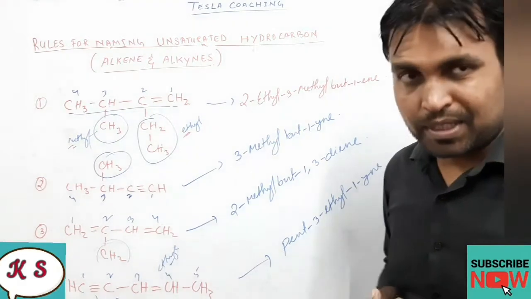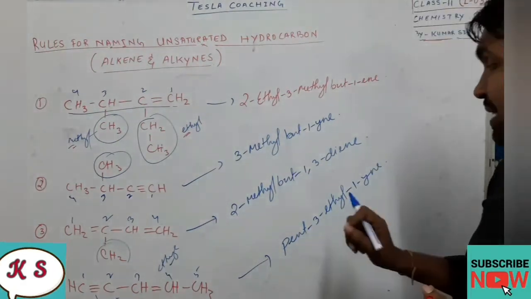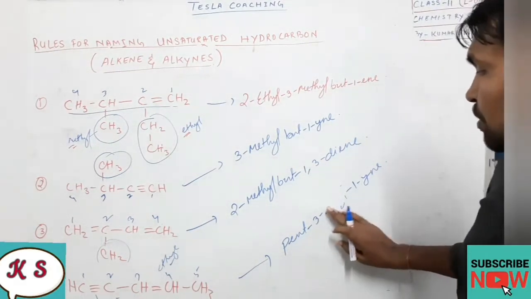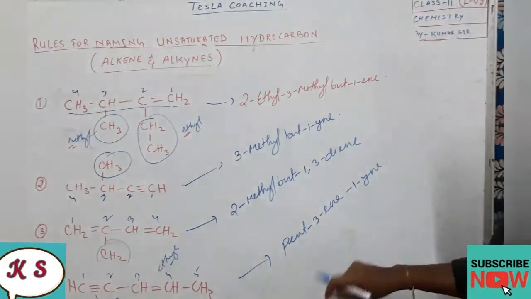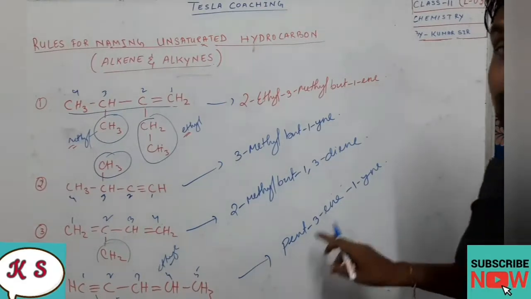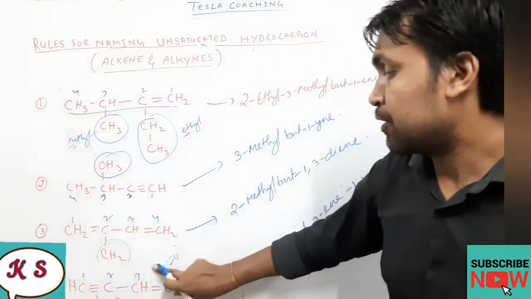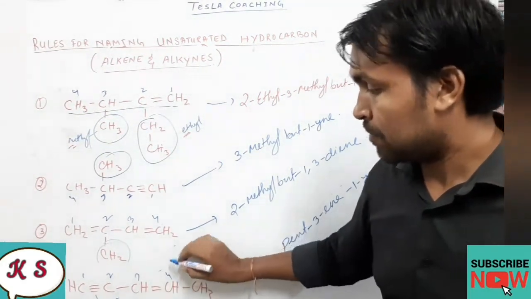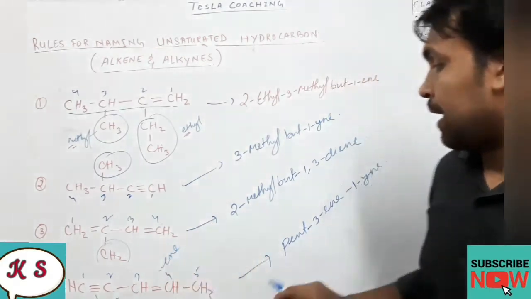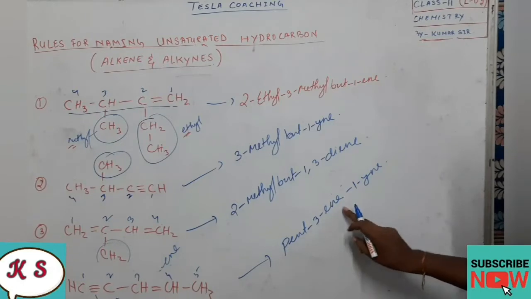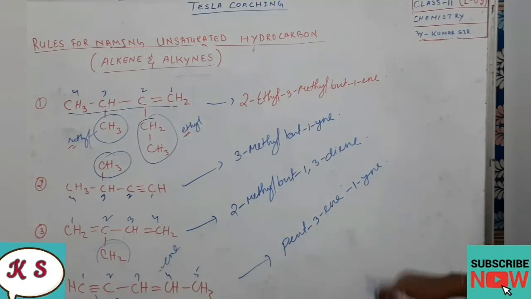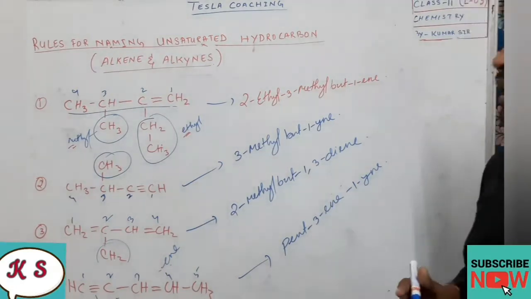Double bond comes as ene, and triple bond will start from yne. So it should be pent-3-en-1-yne. So this is the name of the compound.